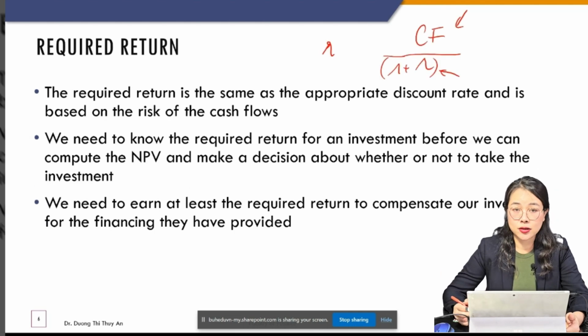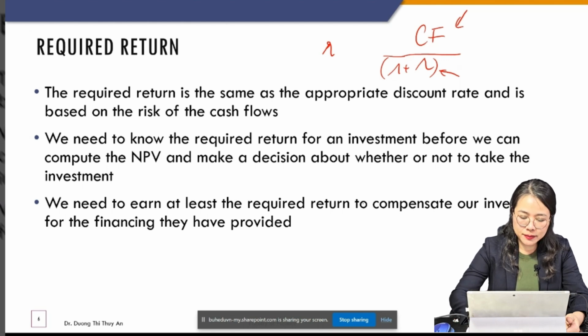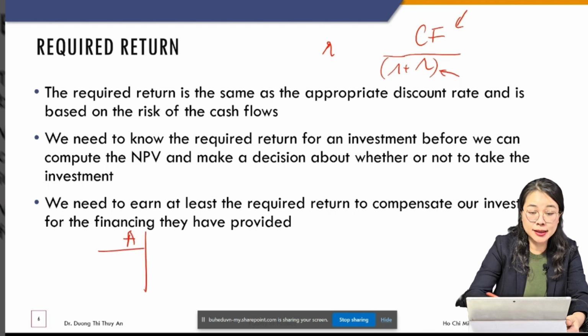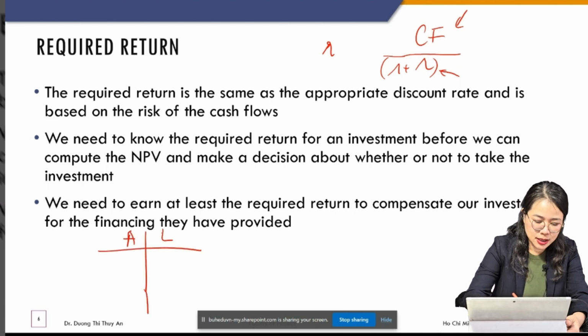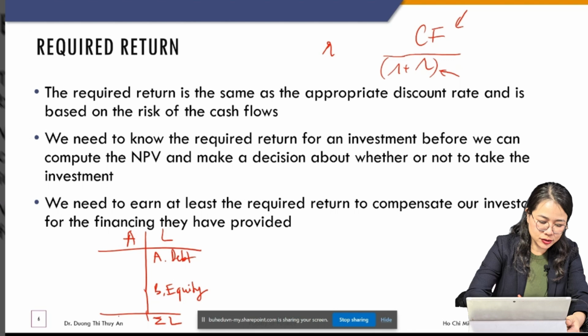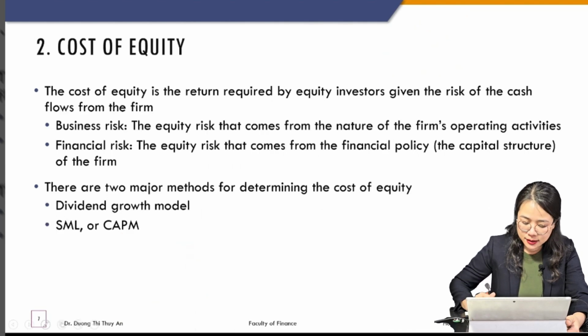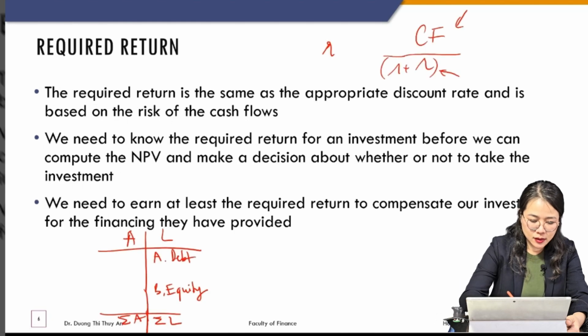So this is the structure of this chapter. Basically, this is the balance sheet of the company. We have assets here, and we have liabilities. This is the simple balance sheet. And in the liabilities, we have debt, and then we have equity. Then we have total liabilities and equity, and total assets here. So this is the true source of capital of the company.